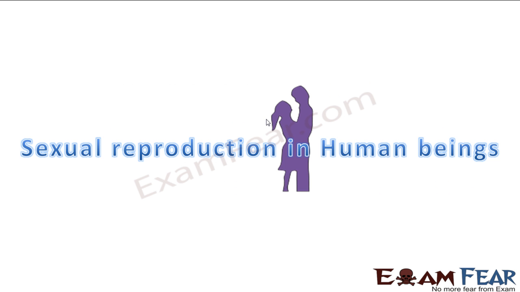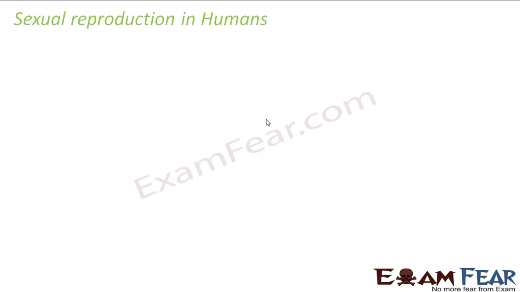So we will now talk about sexual reproduction in human beings. Human beings, we understand them better because we are talking about ourselves. We know our body structure, we know the changes that happen in us. There are certain things we are very much familiar with, so it will be interesting as well as easier for us to understand the process of reproduction in human beings. So let us talk about the sexual reproduction in human beings.